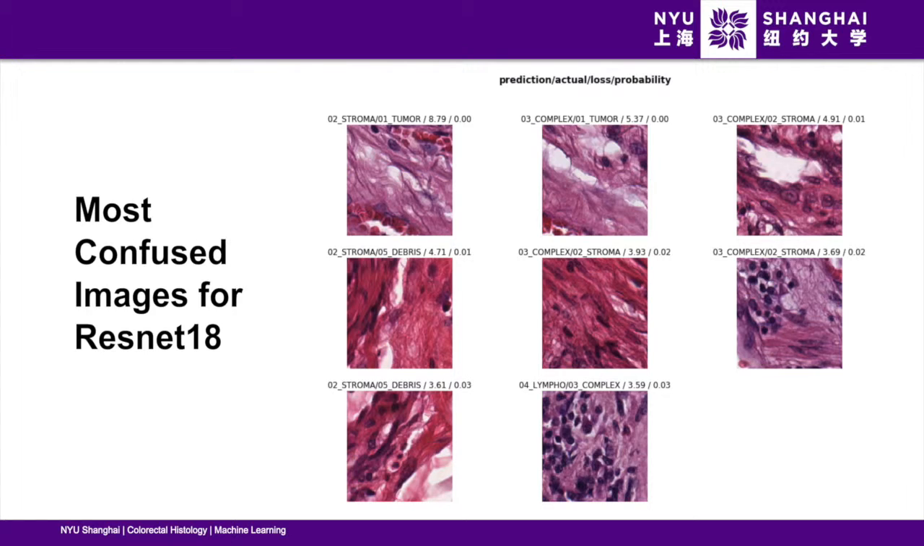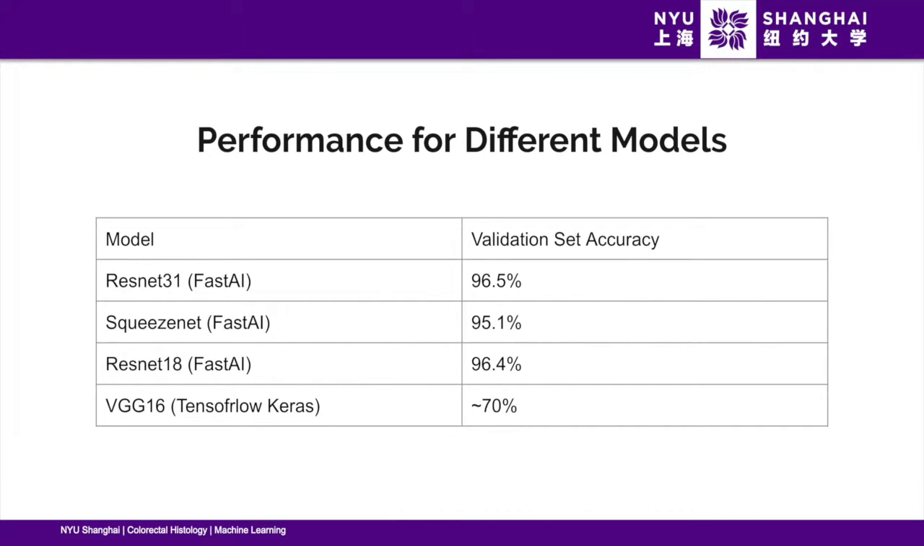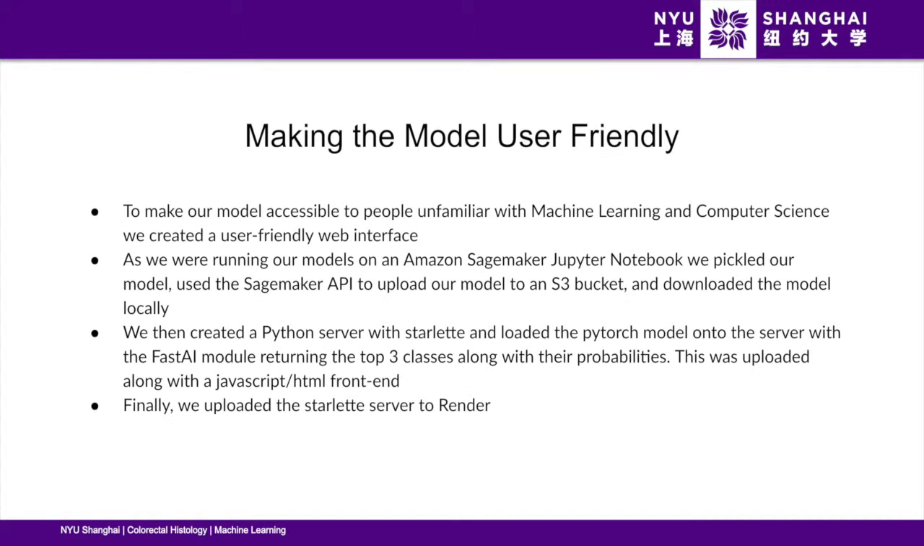Complex tissues consist of more than one type of tissue being present in the image. Therefore, it's no surprise that the image was misclassified. Here you can see the heat map, and you can tell that the model is sort of taking one part of the image, one tissue, and using that one part of the image to classify the whole image as belonging to that tissue type. So here's a summary of the different performance for the different models.